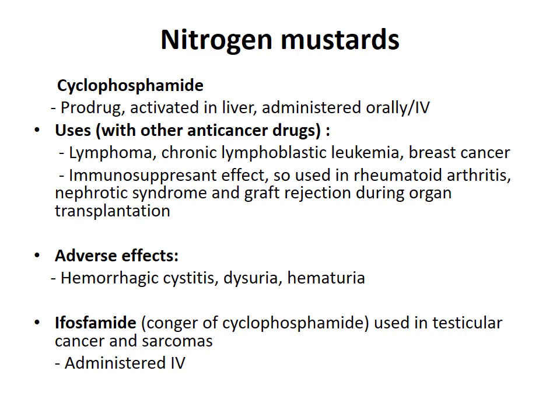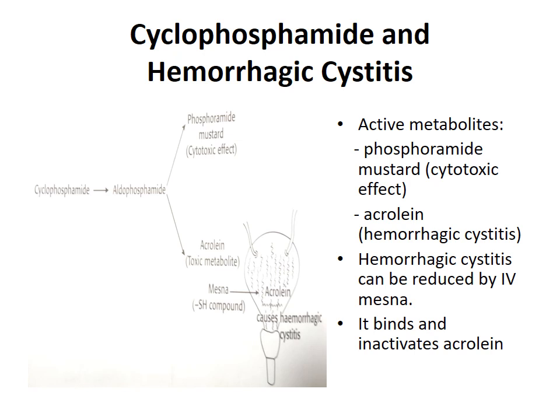It is administered intravenously. Now let us see the mechanism of cyclophosphamide and how it causes hemorrhagic cystitis. Cyclophosphamide is converted to active metabolites phosphoramide mustard, which causes cytotoxic effect, and acrolein, which is a toxic metabolite. So this causes hemorrhagic cystitis. Now you can reduce it by giving mesna intravenously. It binds and inactivates acrolein, so we can reduce hemorrhagic cystitis.